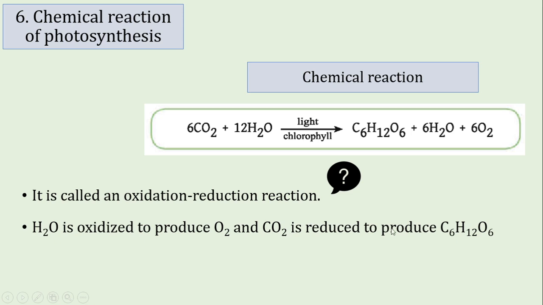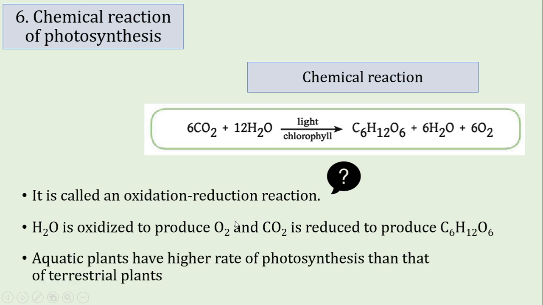And carbon dioxide is reduced to produce glucose. We know that reduction is a process when hydrogen is added to a chemical compound. Here we see carbon dioxide doesn't contain hydrogen initially, but carbon and oxygen, along with it, hydrogen is attached to produce glucose. So now this compound contains hydrogen. As hydrogen is attached with carbon dioxide, this process is called reduction. That is why we say the water molecule is oxidized and carbon dioxide is reduced.